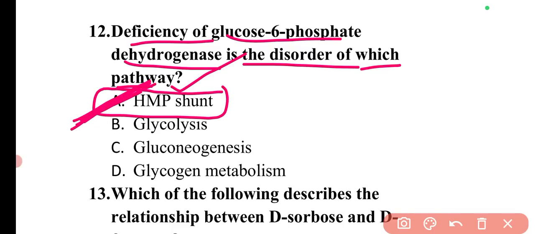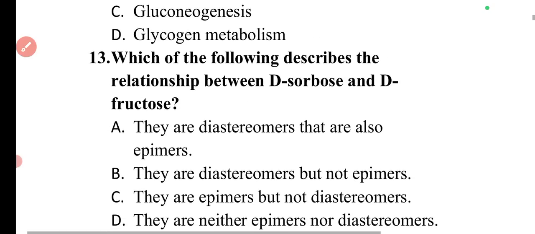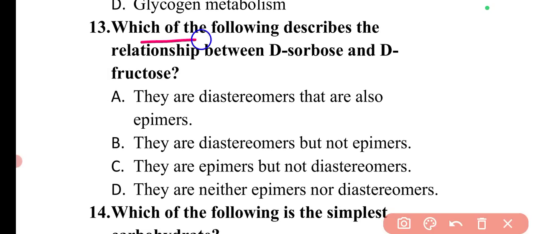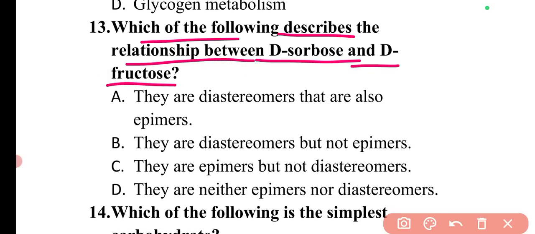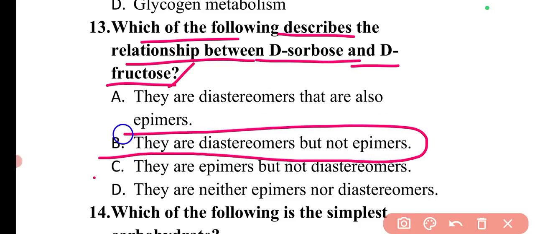So here option A will be the correct answer. Next question is, which of the following describes the relationship between D-sorbose and D-fructose? So D-sorbose and D-fructose, these are the diastereomers and they are not the epimers. So here option B will be the correct answer. And it is related to superimposable mirror images. So it is B option correct.